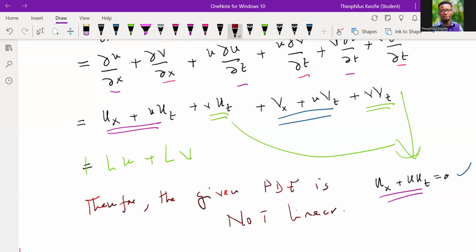So over here, this example has pointed out that not every PDE is linear. So let's take note. This is a typical example of a PDE that really shows that not every PDE is linear. So please, let's take note of that.